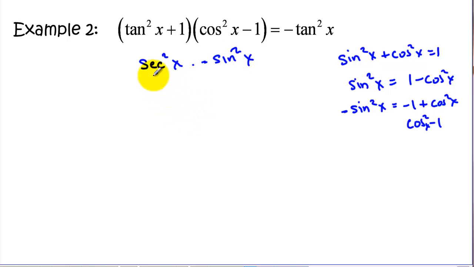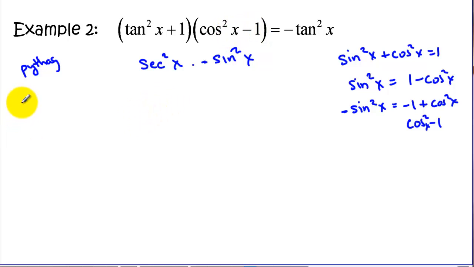Now we did a Pythagorean substitution here, and we also had to flip the order of these terms by multiplying by a negative. We could have also factored out a negative 1 of this, and if you factor out a negative 1 and put the minus up here, we would be flipping the order of those.